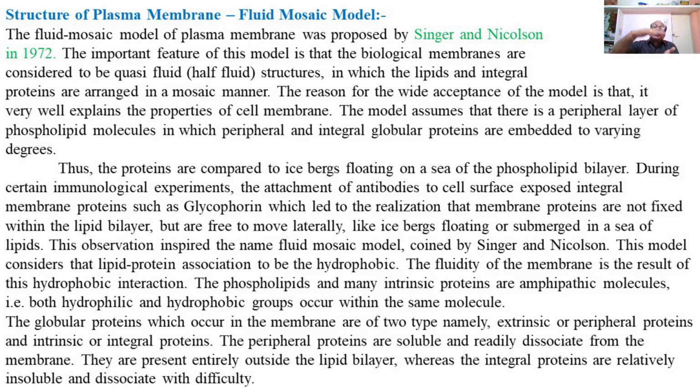The two phospholipid layers of the plasma membrane are bound together by the intrinsic proteins which pass through the entire thickness